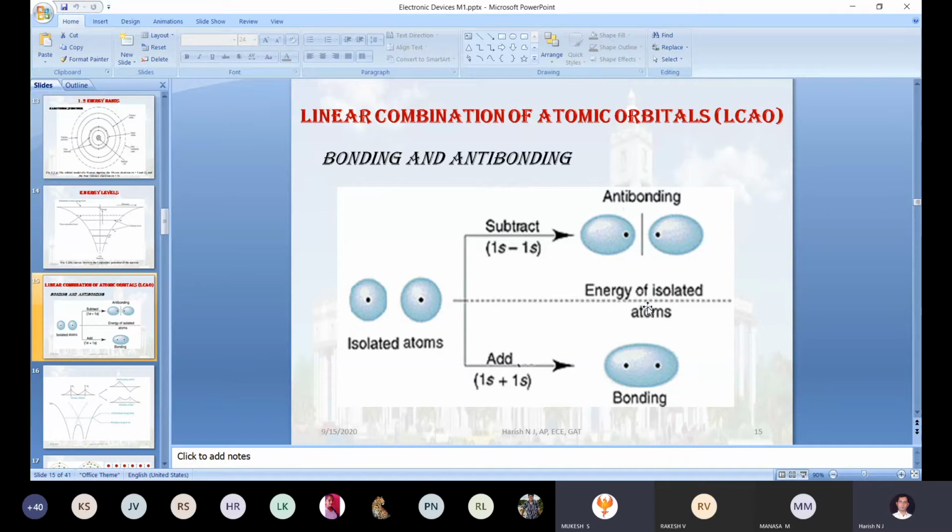Okay, just try to understand these two scenarios. When you are trying to combine two hydrogen atoms, the orbital consists of a negative charge carrier, and the other hydrogen atom also consists of a negative charge carrier. These negative charge carriers will start repelling each other, correct? Due to that repulsion, the previous energy that electron had, that energy level, slightly increases.